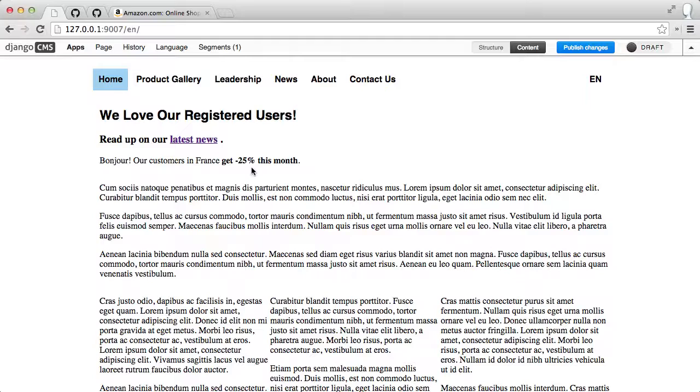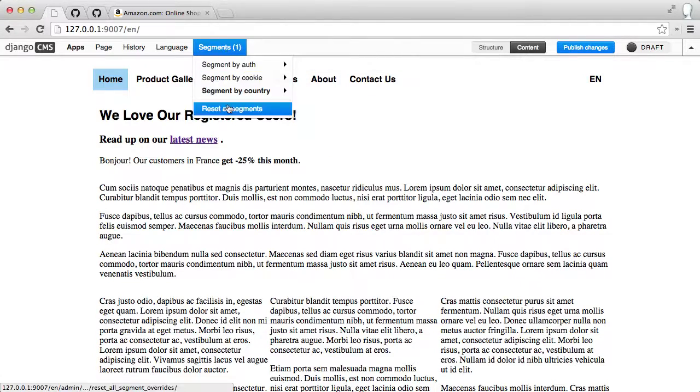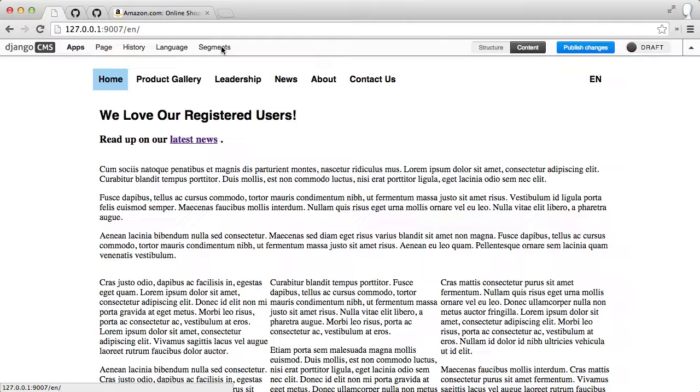99% of the time, the GeoIP is pretty accurate, especially if you keep it up to date. And so you're not going to be alienating your customers with special offers just for one country or another. So that's another great use for personalization and segmentation. But let's say I was in the United Kingdom. So again, in my fictitious company, I have an office set up in Paris, and I have another office set up in London, and they're separate legal entities, and they basically have different management teams, so they could actually offer different things to their markets. They have a lot of autonomy, let's say.